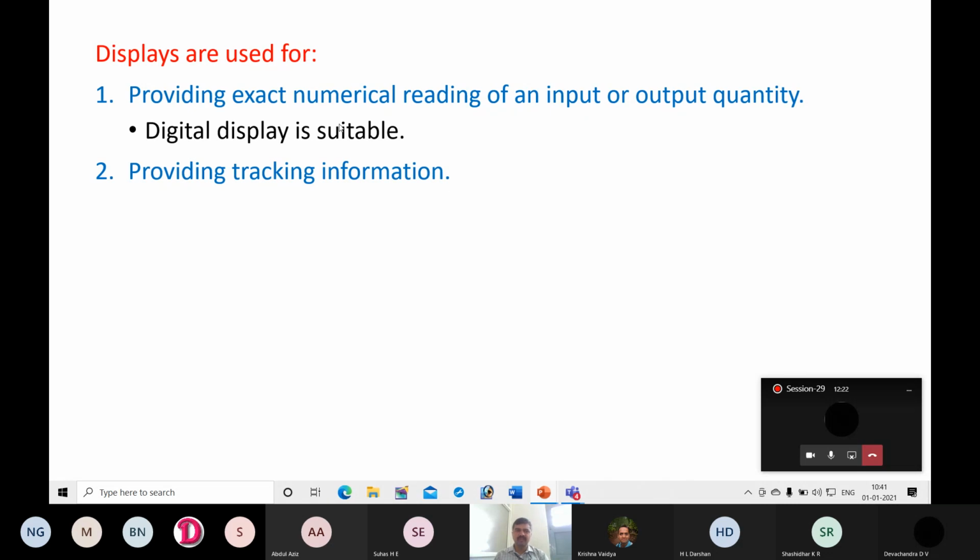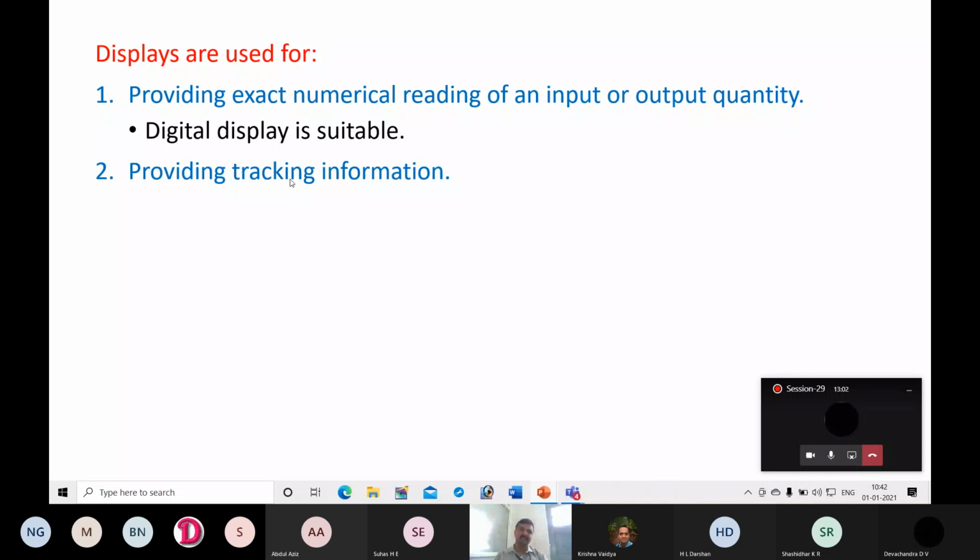Next, providing tracking information. In a few cases, we don't want the exact value. We want only the range: whether the speed is within the safety limits, whether a driver has crossed the safety limit, or whether the temperature is high, low, or medium. If you want to know the tracking information, such as whether the hydraulic circuit is operating within the safety limits, whether the pressure of the line is more than the safety level, we use some displays to display this type of information.